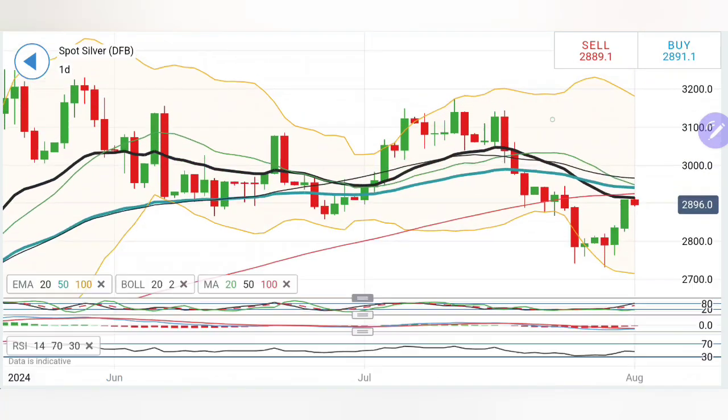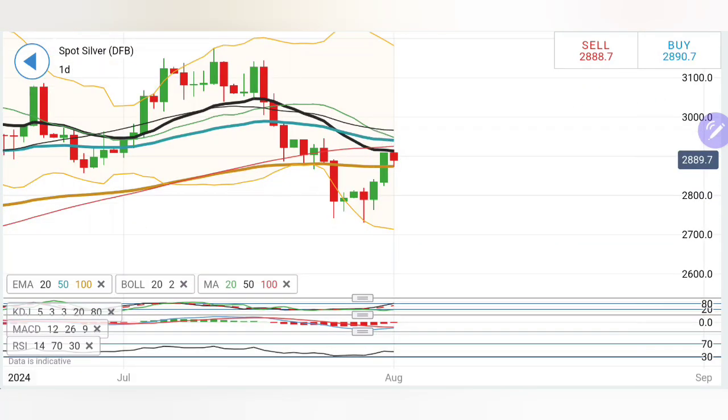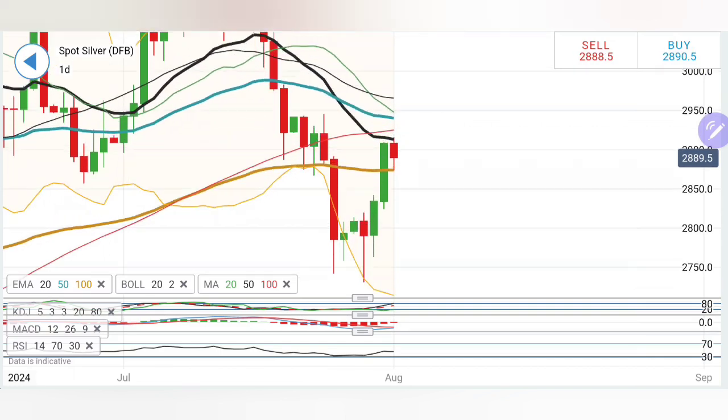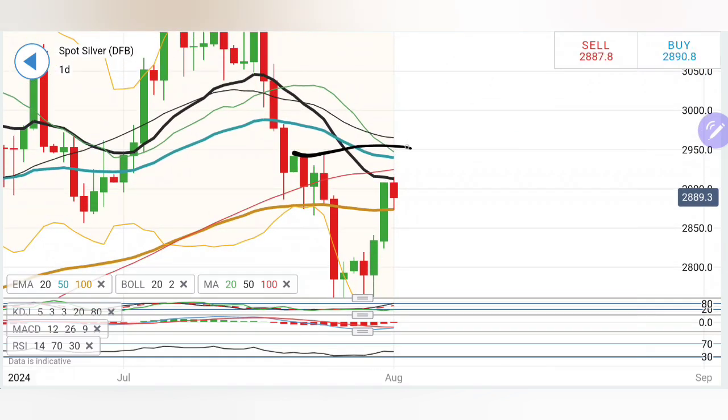RSI is flat. Coming to look at the daily charts, what has happened after the retracement here, a reversal sign here, it has retraced strongly towards the lower highs. Very, very important for it to break beyond 29.50. It is going to be the critical resistance on the upside. Moving averages certainly are trading bearish after the crossover. The prices have retraced towards the 20 period, now getting resistance there, trying to trade bearish again. But as long as it stays between this zone, you have to be careful. Do not trade either bearish or bullish for the day.